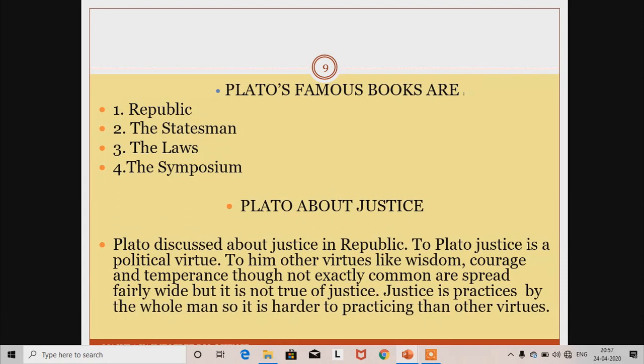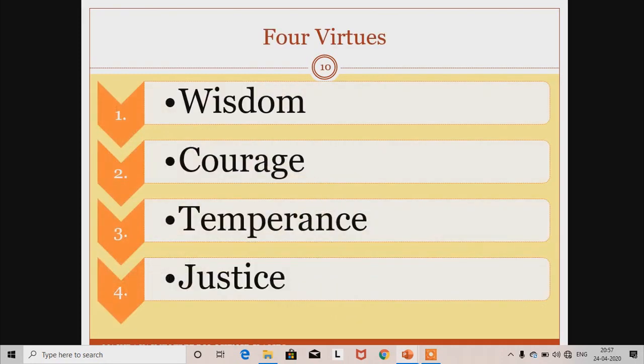Plato's famous books. Plato wrote various books, but among those famous are the Republic, the Statesman, the Laws, the Symposium, and we are going to discuss Plato's justice and ideal state and guardians, which is mainly mentioned in the book Republic.